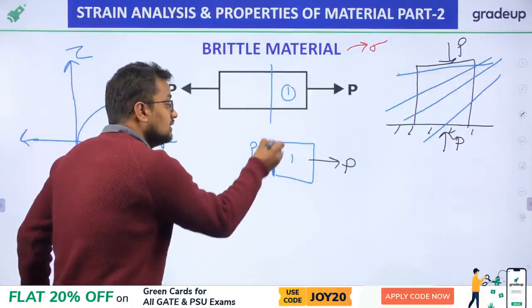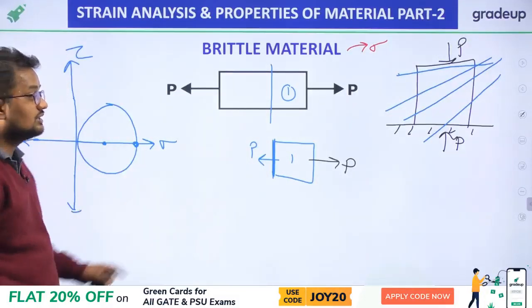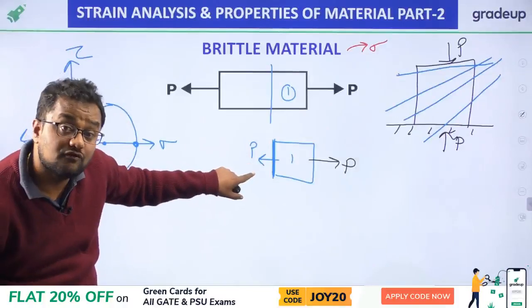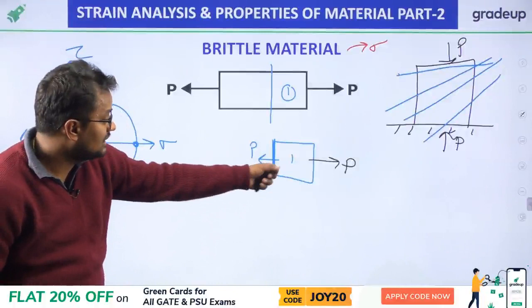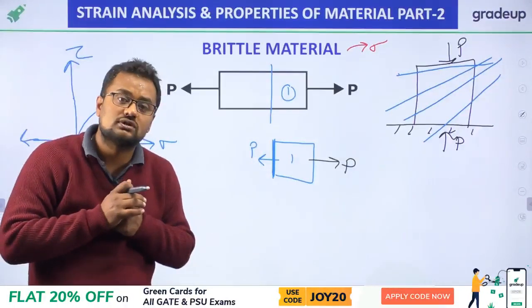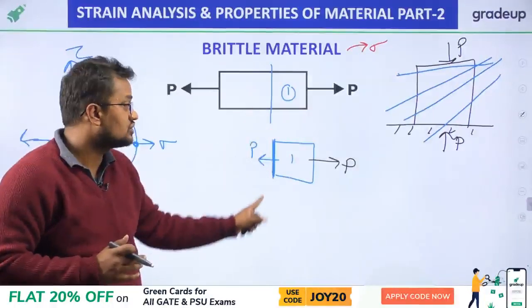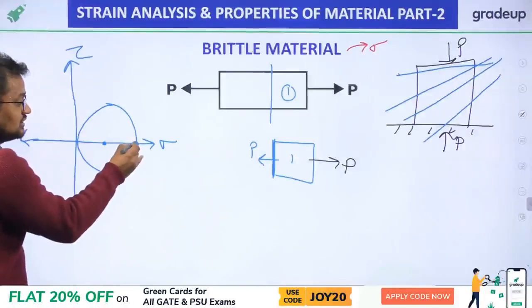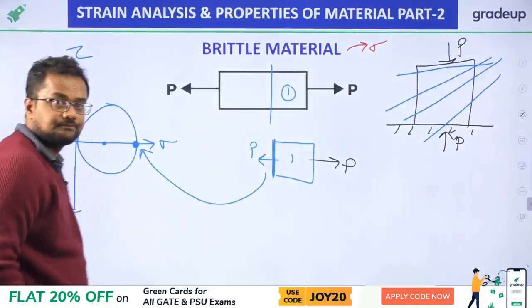In this plane there will be only P force, with no component of P force. P will be like this, normal stress, and there is no other internal force. Therefore there is no force in the tangential direction, so shear stress will be 0. Therefore, this plane will be this point, my friends.